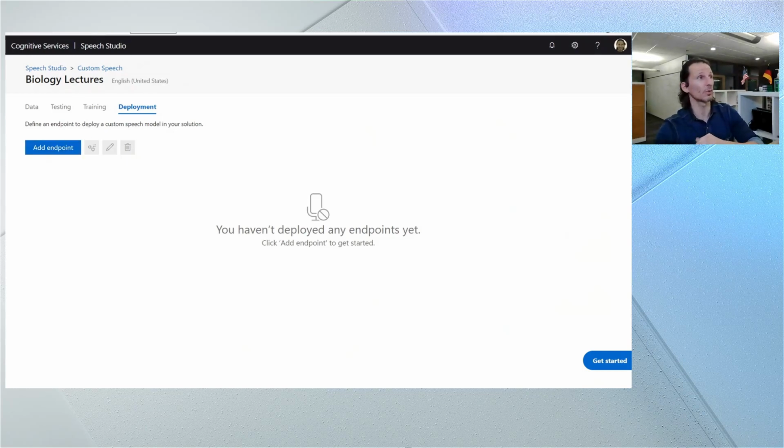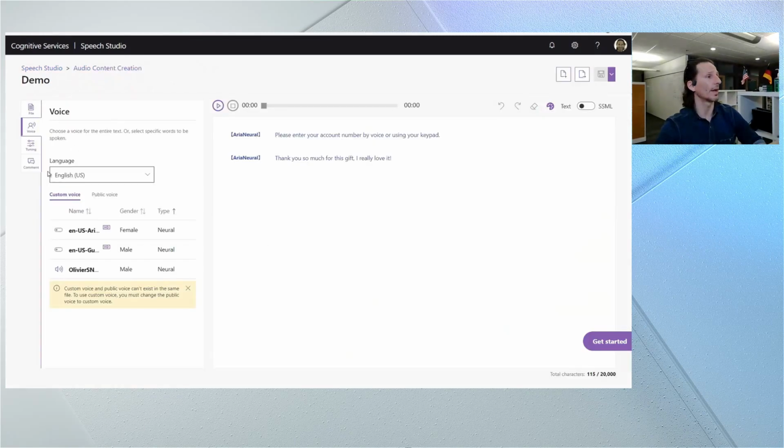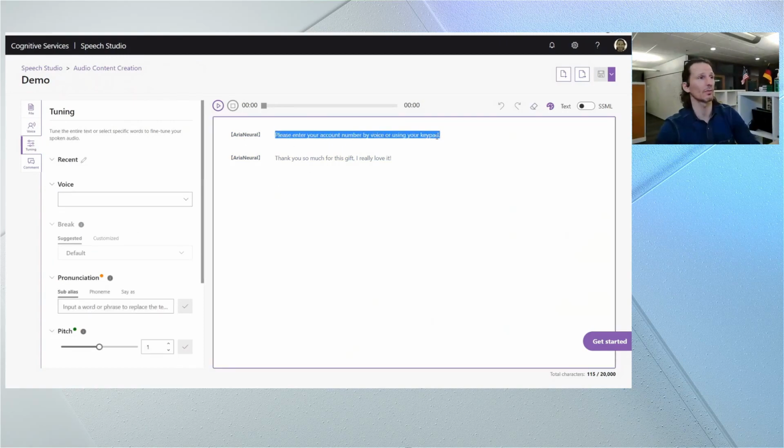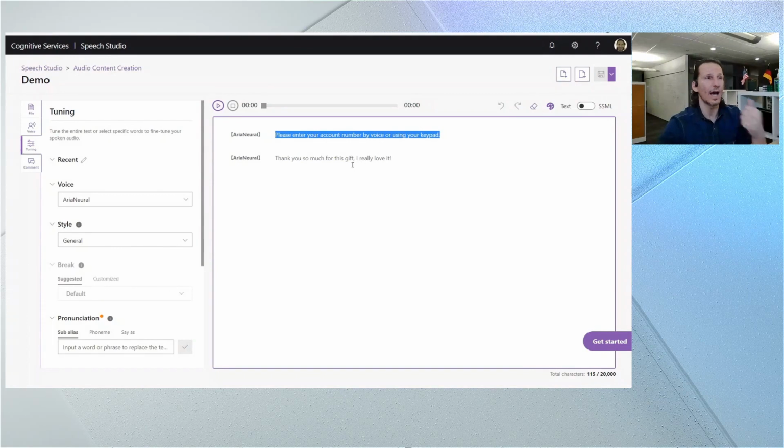So with that, let's switch from the custom speech model to a special custom text-to-speech feature where you can tweak how audio that comes out of text-to-speech sounds. So what I've done here is I've created a couple of examples. Imagine for a moment I'm in a bank and I'm in charge of updating our phone banking system with a couple of new prompts. One of the prompts is to ask customers to enter their account number by speech or by touchpad.